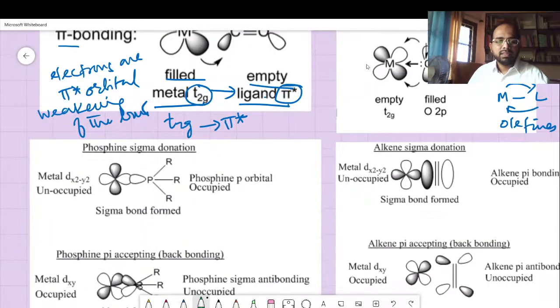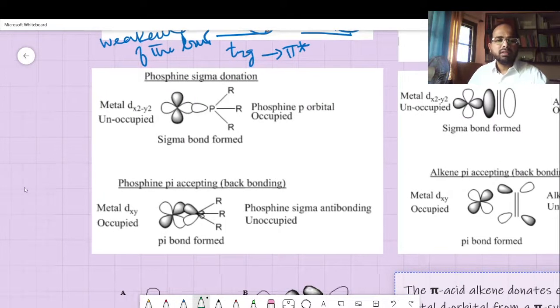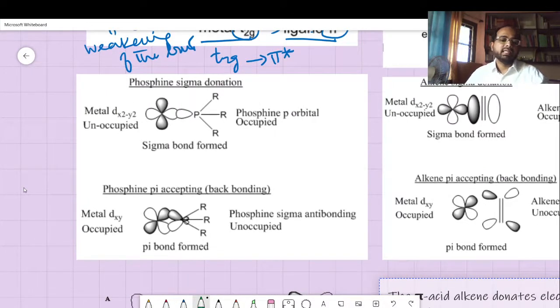Okay, so look at this; a close look, and this is an example. What is happening here? Metal dxy square is there. They are not taking the metal dxz, dyz square orbital. Why? Because this orbital is directed towards an empty orbital of the phosphine, right? So the direction now results in some kind of symmetric nature.